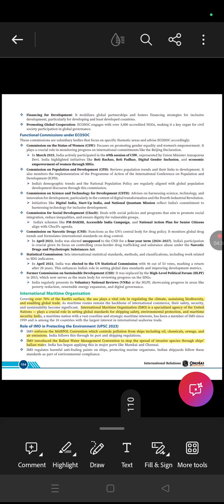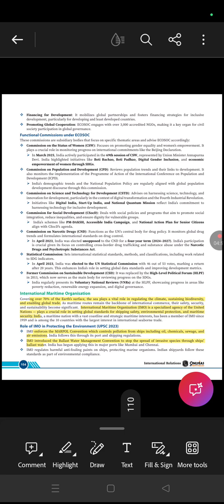Now let's study the International Maritime Organization. Around 70% of the Earth's surface is covered with water, so it plays a vital role in regulating the climate and maintaining the biodiversity in the region. There is the MARPOL Convention, which controls pollution from ships, that includes oil, chemical, etc., and air emissions.